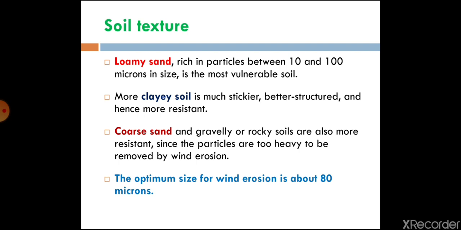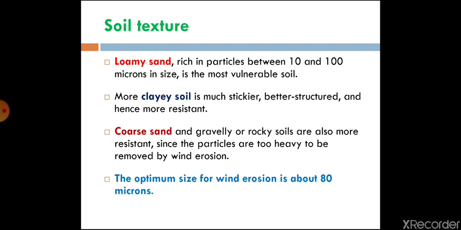Now coming to porous sand and gravel soil. This particular soil may be available with larger particle size. When particle size is heavier, there would be less effect of wind erosion, because particles are not able to be lifted by the wind forces.